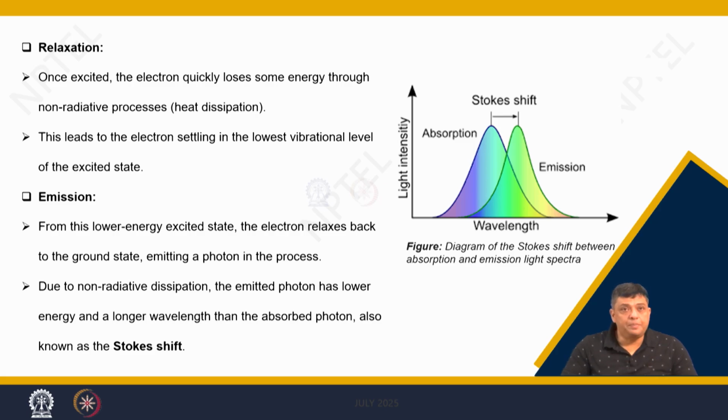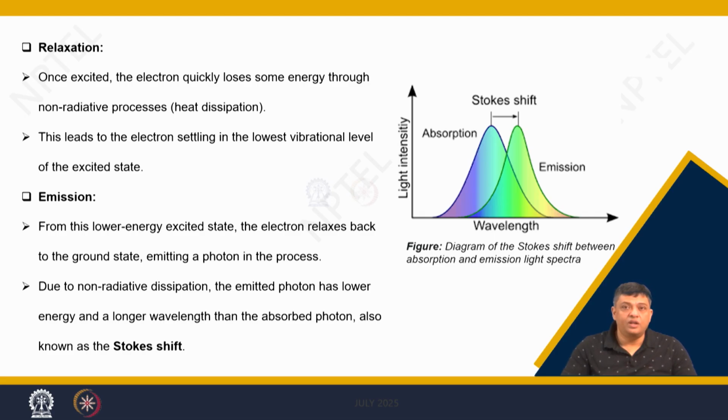Once excited, what happens? The electrons quickly lose some of their energy through the non-radiative processes, mostly heat dissipation. This leads to electrons settling down to a lower vibrational level of the excited state.